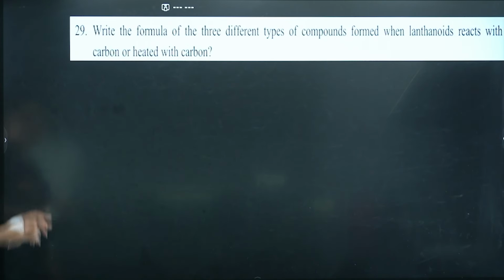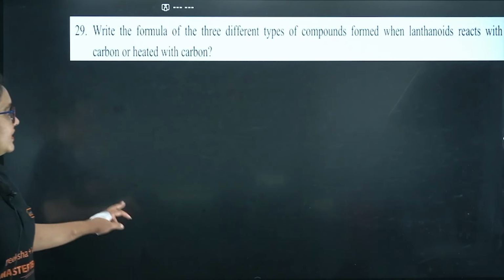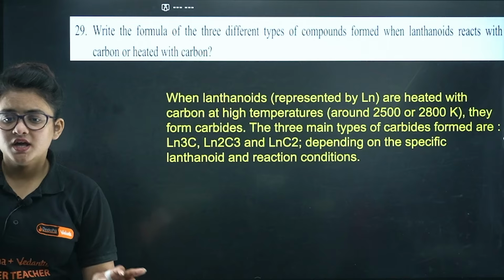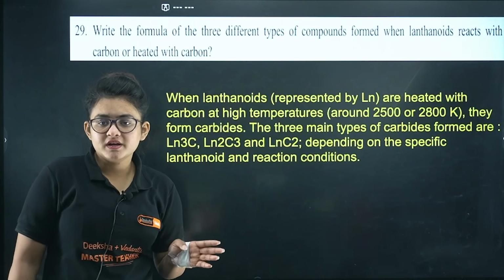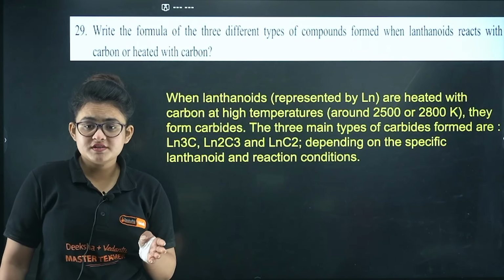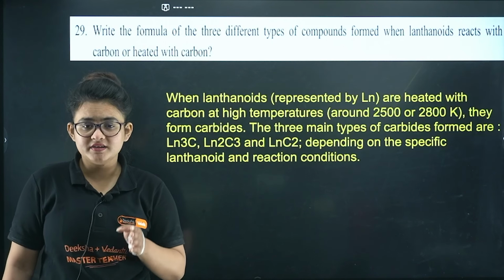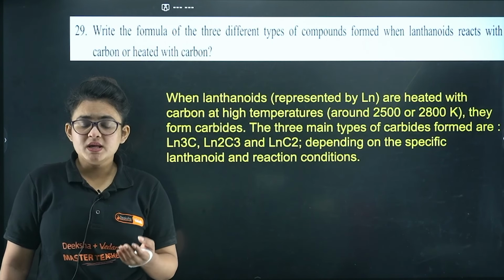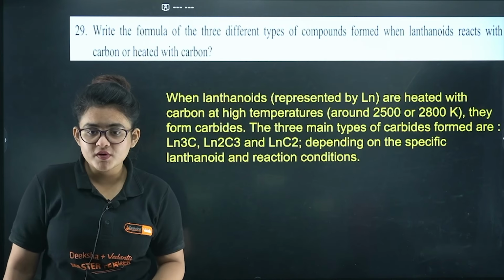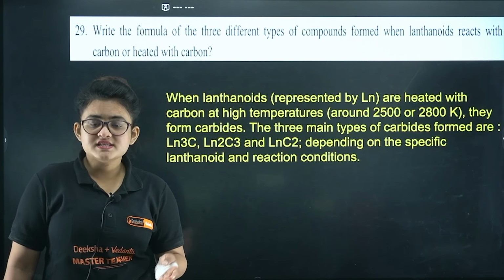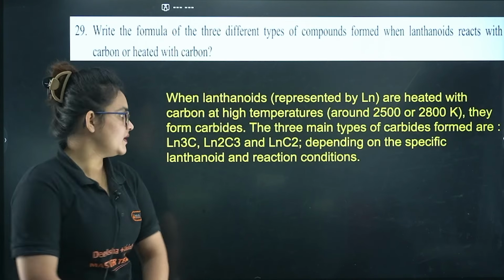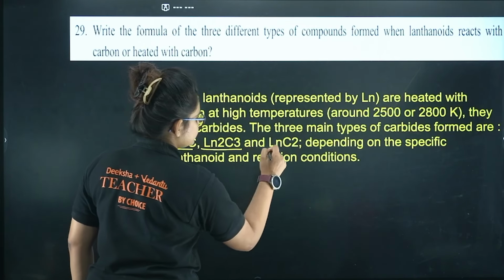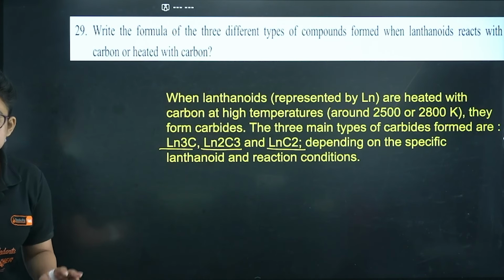Let's proceed further. Here you can see, write the formulas of the 3 different types of compounds formed when lanthanoids are heated with carbon. When they react with carbon at around 2500 to 2800 Kelvin, they usually form carbides. What type of carbide? They can form LnC2 type, Ln2C3 type and Ln3C type carbides. So that's going to be the answer. I guess it's clear to you.